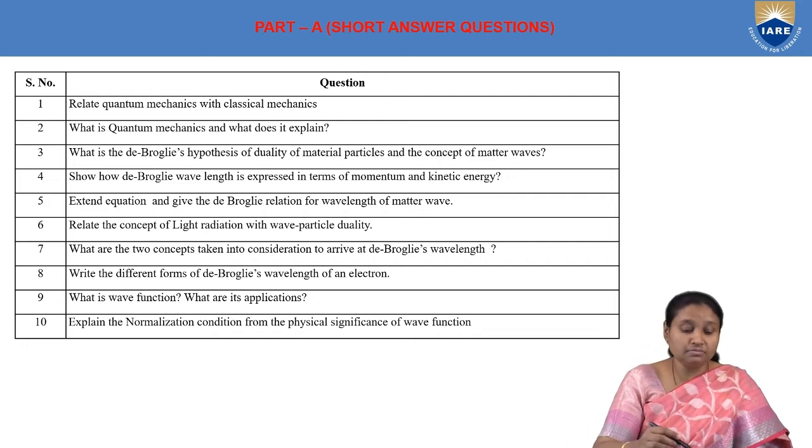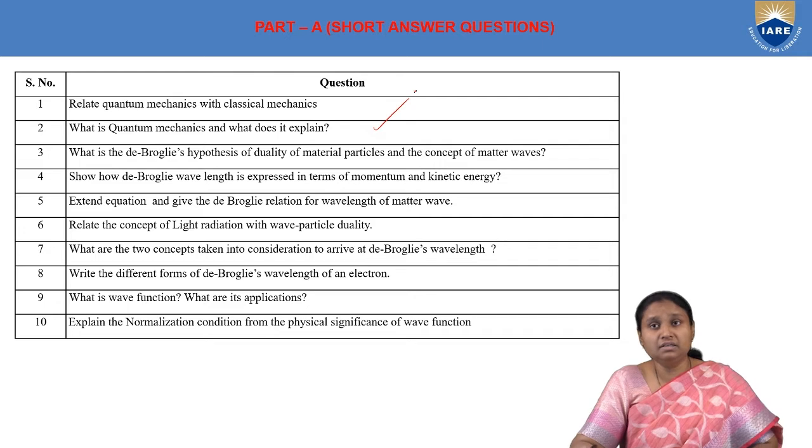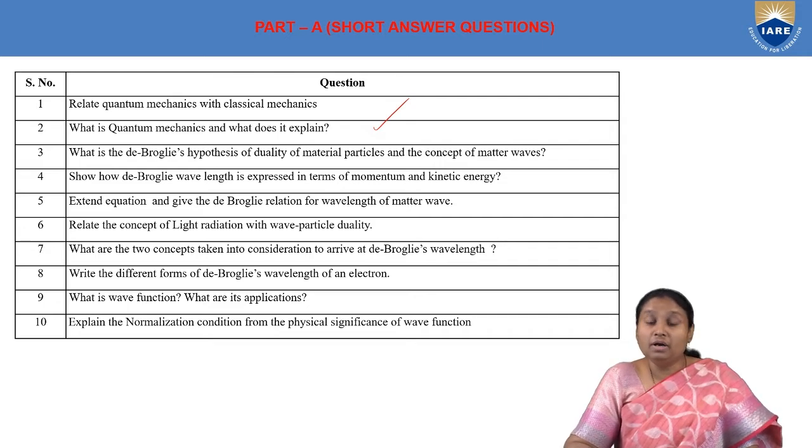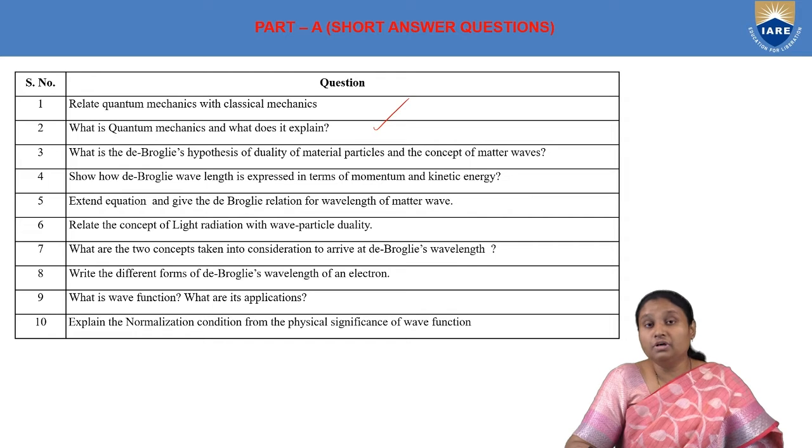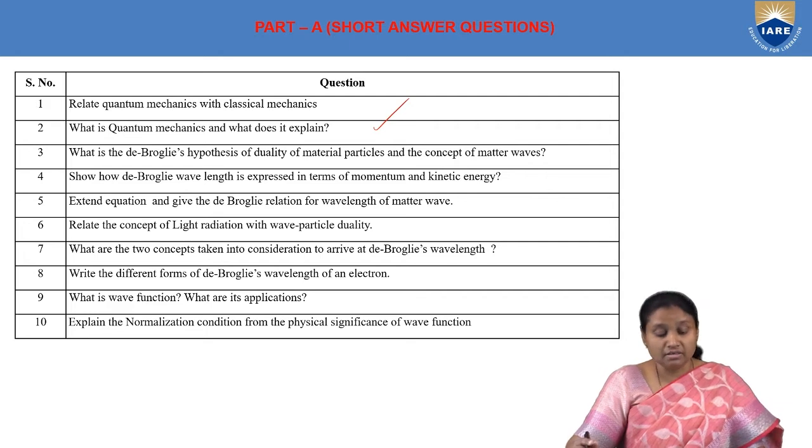Then coming to second question, what is quantum mechanics and what does it explain? So here quantum mechanics talks about motion of atomic dimensions, microscopic quantities like electrons, protons and neutrons. Here it talks about discontinuous energy levels, where we have discrete energy levels. It talks in terms of energy packets known as the photons. And because of this quantum mechanics, we are able to explain very important phenomena like black body radiation, where we have spectral distribution of energy. And also we talk about phenomena like photoelectric effect, Compton effect as well as Raman effect.